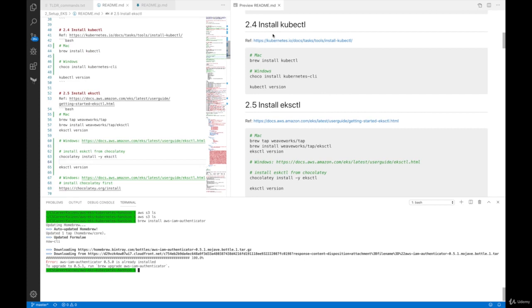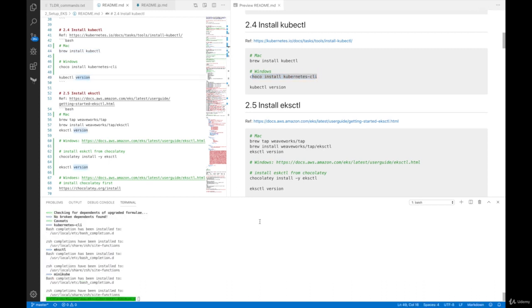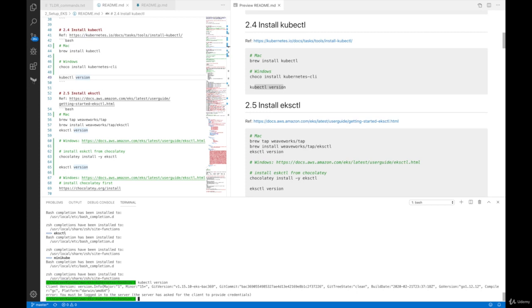Next section, 2.4, install kubectl. This command line is required to interact with the Kubernetes cluster. So if you're using Mac, just use this, brew install kubectl. Enter. If you're using Windows, then use choco install kubernetes-cli. Alright, so now kubectl is installed. To verify that the command line is installed, you can issue this command, kubectl version. And if it's installed, then the version is returned. So it says here, client version is 1.15. Alright, which is good.